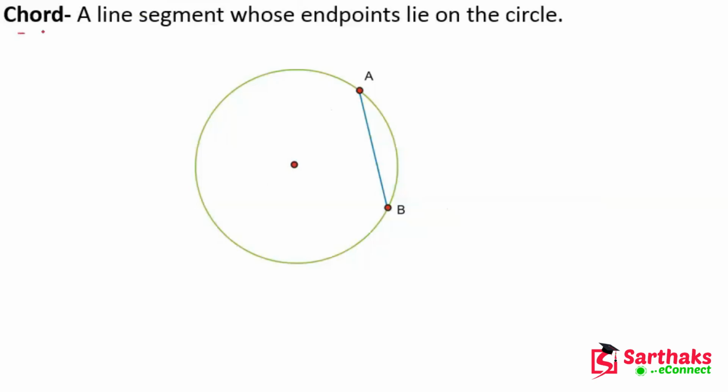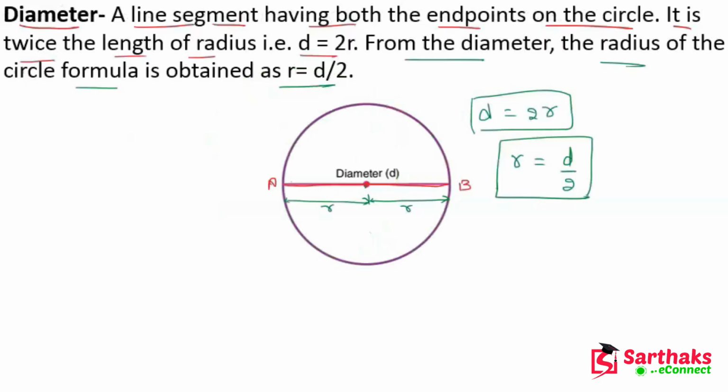Now let's see the chord. What is a chord? A line segment whose endpoints lie on the circle. It means, let's suppose we have two points A and B, and if we join these two points, we can say that this is the chord. We can also say that the diameter is also a chord.